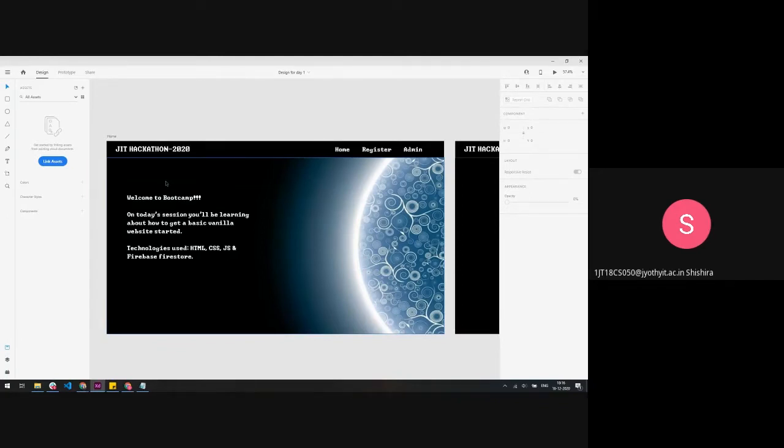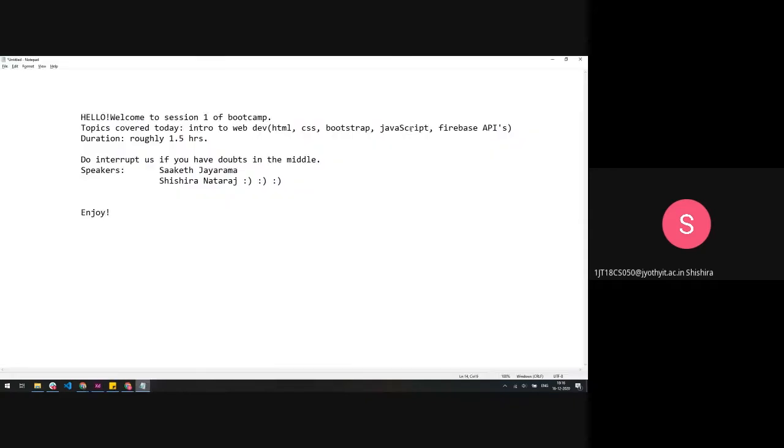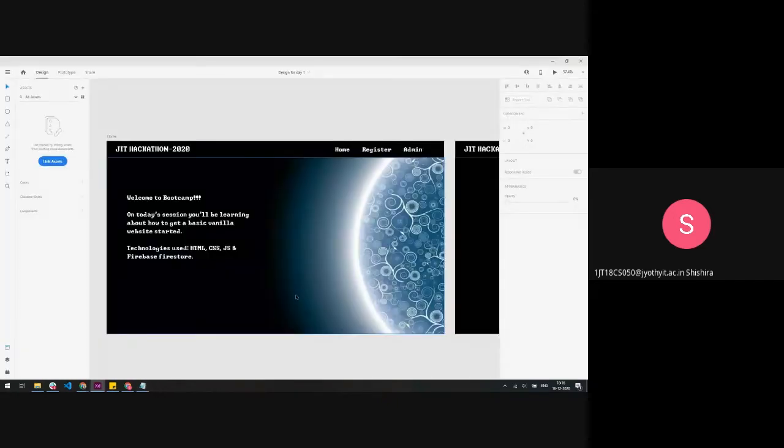So that's what we'll be using today. So this thing, Firebase APIs. We are going to show everything of this built right in front of your eyes and get it working. Like I said, we don't have this built ready-made. It'll all be done right in front of your eyes, and hopefully within 1.5 hours, we'll have this design working.